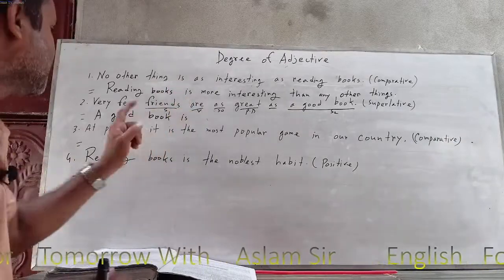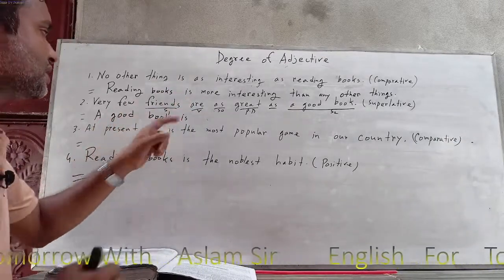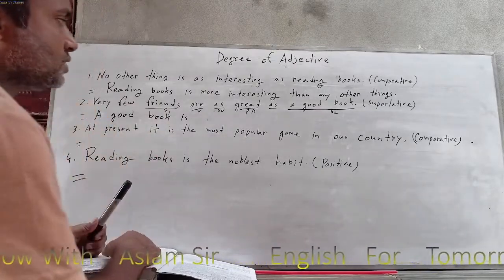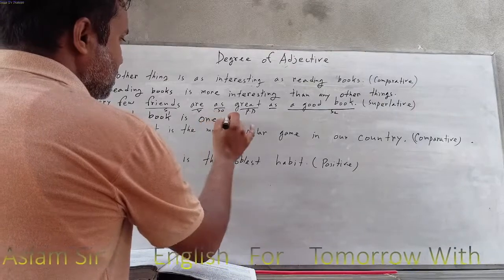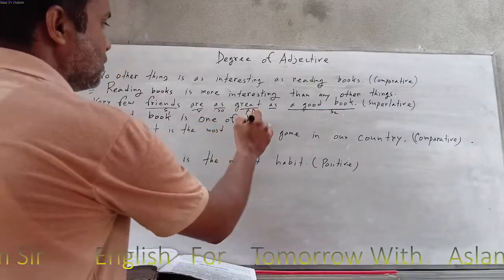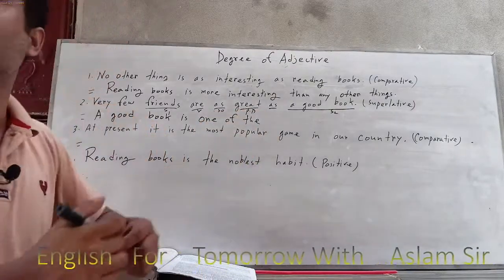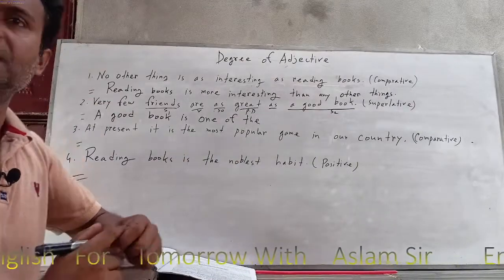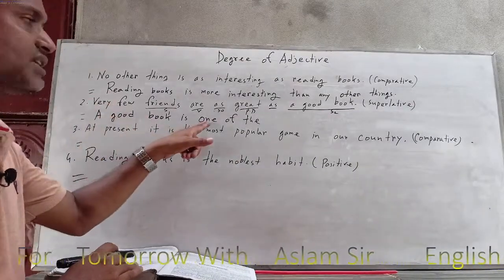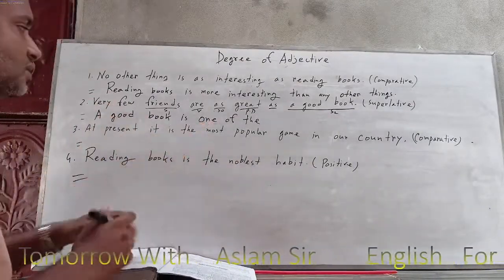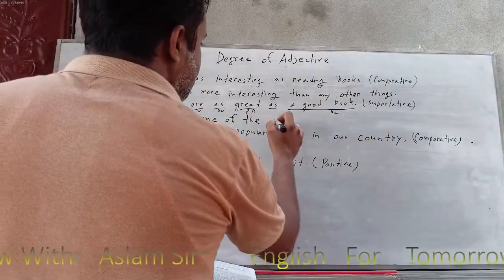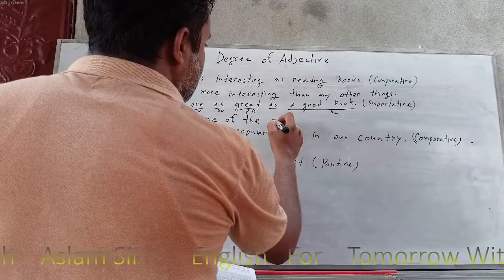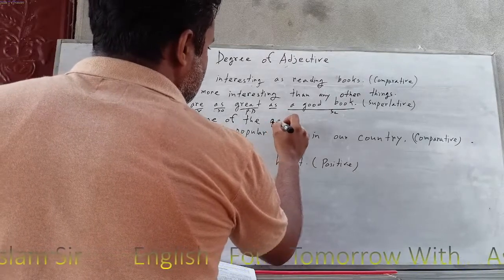Clear? Next, a good book is what? Superlative. "One of the," because "one of the" always represents the superlative form. If you see "very few," you must write "one of the." Next, greatest.